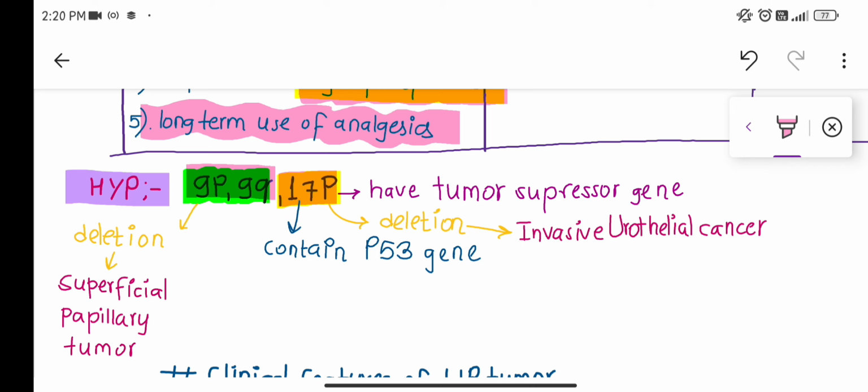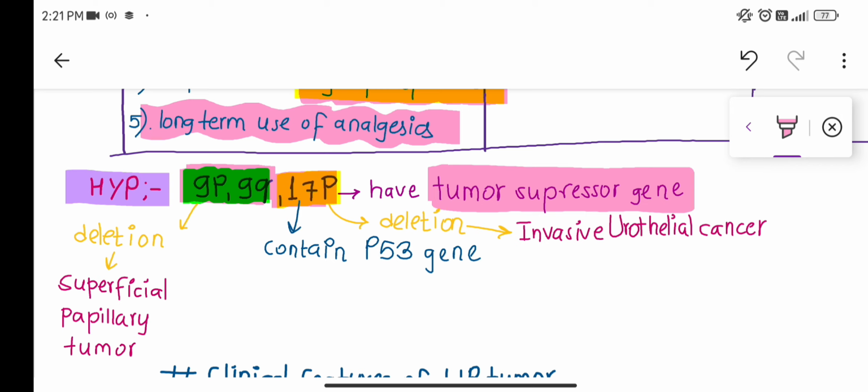The 9p, 9q and 17p chromosomes have tumor suppressor genes. When these chromosomes are deleted, the tumor suppressor genes are also deleted, so there will be no agent to suppress the rapidly multiplying cells in our body, so there will be increased multiplication of cells, leading to cancer.